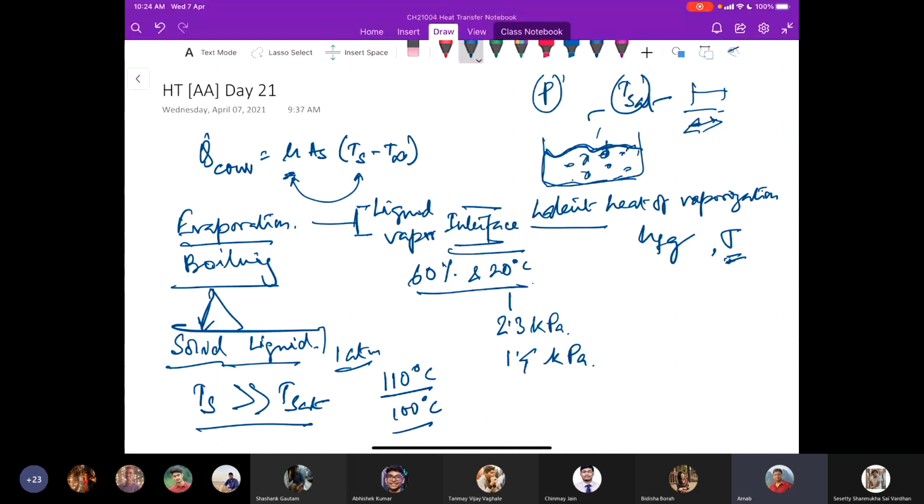Not all bubbles will come up, but when they are sufficiently big, and the surface tension force and the buoyancy force are of comparable magnitude, then under several constraints they come up to the gas-liquid interface. Remember, it starts from the solid-liquid interface and then they come up.